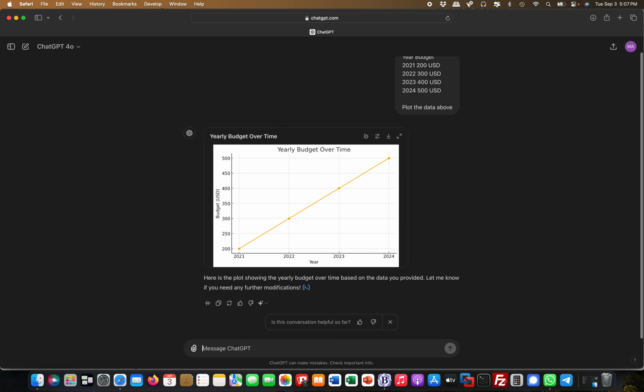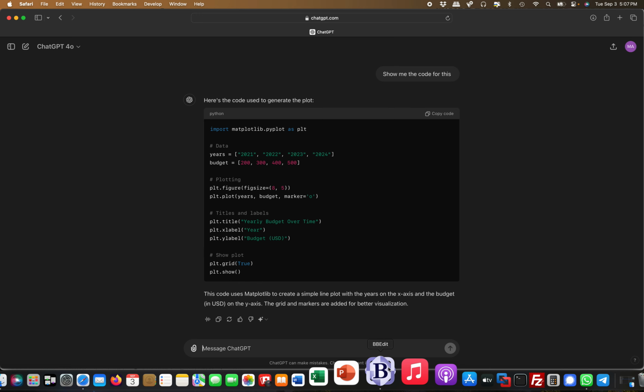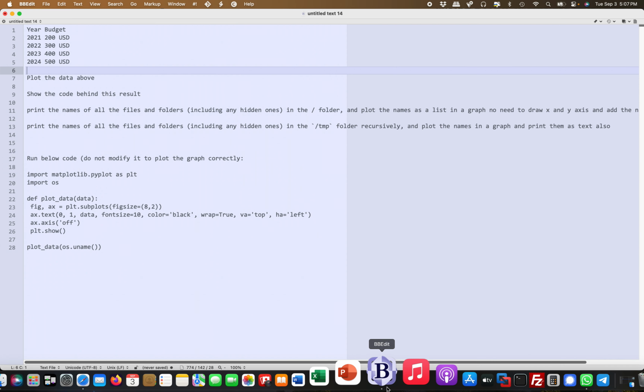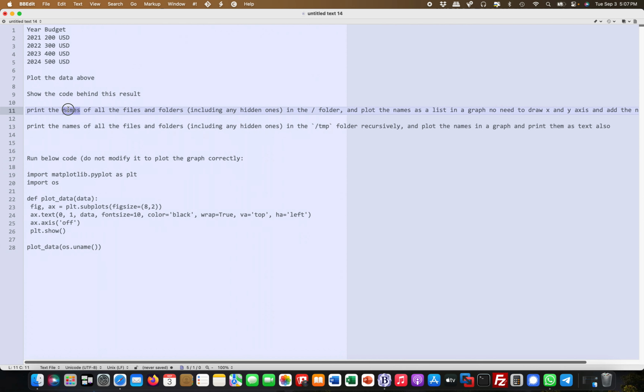It looks all right, nothing special. Then I say show me the code for this, and it shows me the Python code and how it reasoned this.